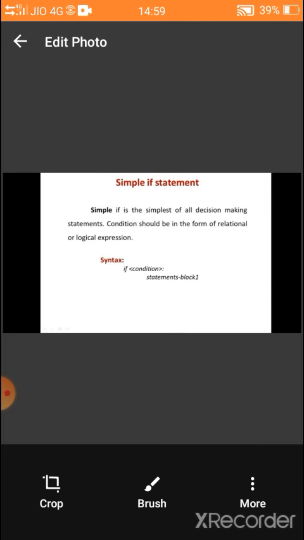Okay, now look at the syntax for simple if. If is a keyword, then we have to give condition, put colon, and then give some spaces, then write statements. Is it clear? How do we call these spaces? Indentation. Indentation indicates block. So this statement block 1 is under the if block. Is it clear?